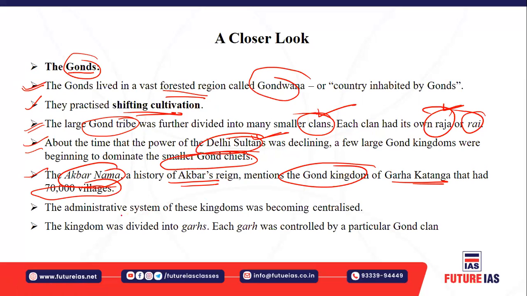Okay, and the administrative system of these kingdoms became very centralized, because the king basically used to dominate the central sphere. And the kingdom was divided into many ghars. Each ghar is controlled by a particular Gond clan, and you must also understand that each clan has its own raja or rai, which basically controls a particular clan, right? So that is how the kingdom was divided into different ghars.